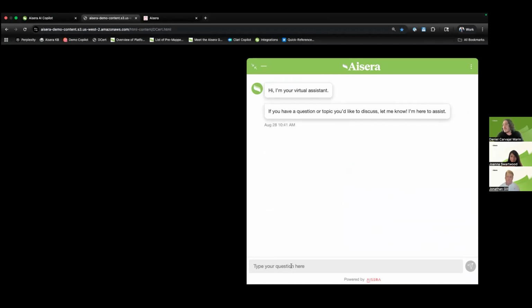And what we're going to do is come in here and say, show me a list of my open tickets. And then we're going to go ahead and create one as well. And then after that, we'll deep dive, we'll go right into the admin tool and show you exactly how this was put together.